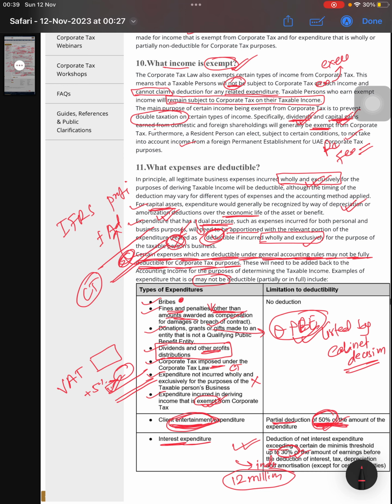This is the general rule, but there is a specific rule that up to 12 million of interest expenditure, no need for the 30% calculations. But if the interest expenditure is more than 12 million, then you have to go by this rule. Okay, these are the things.